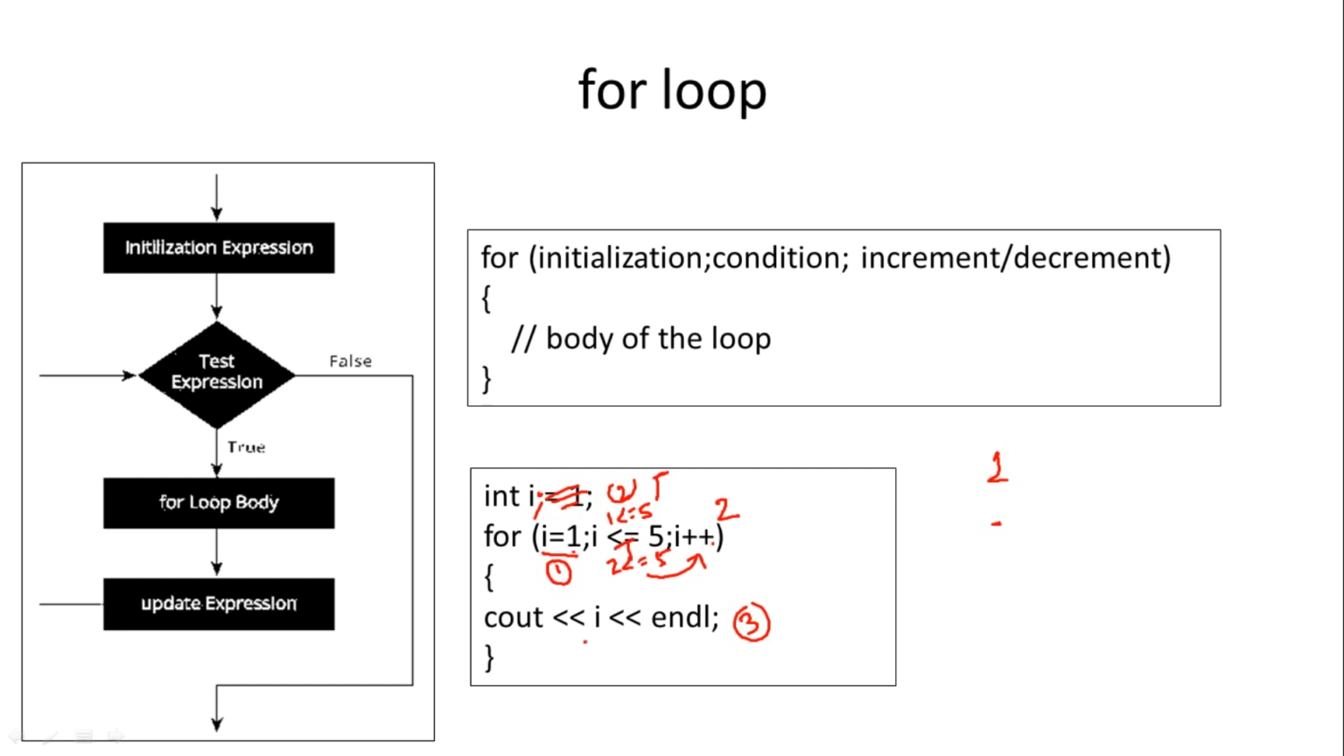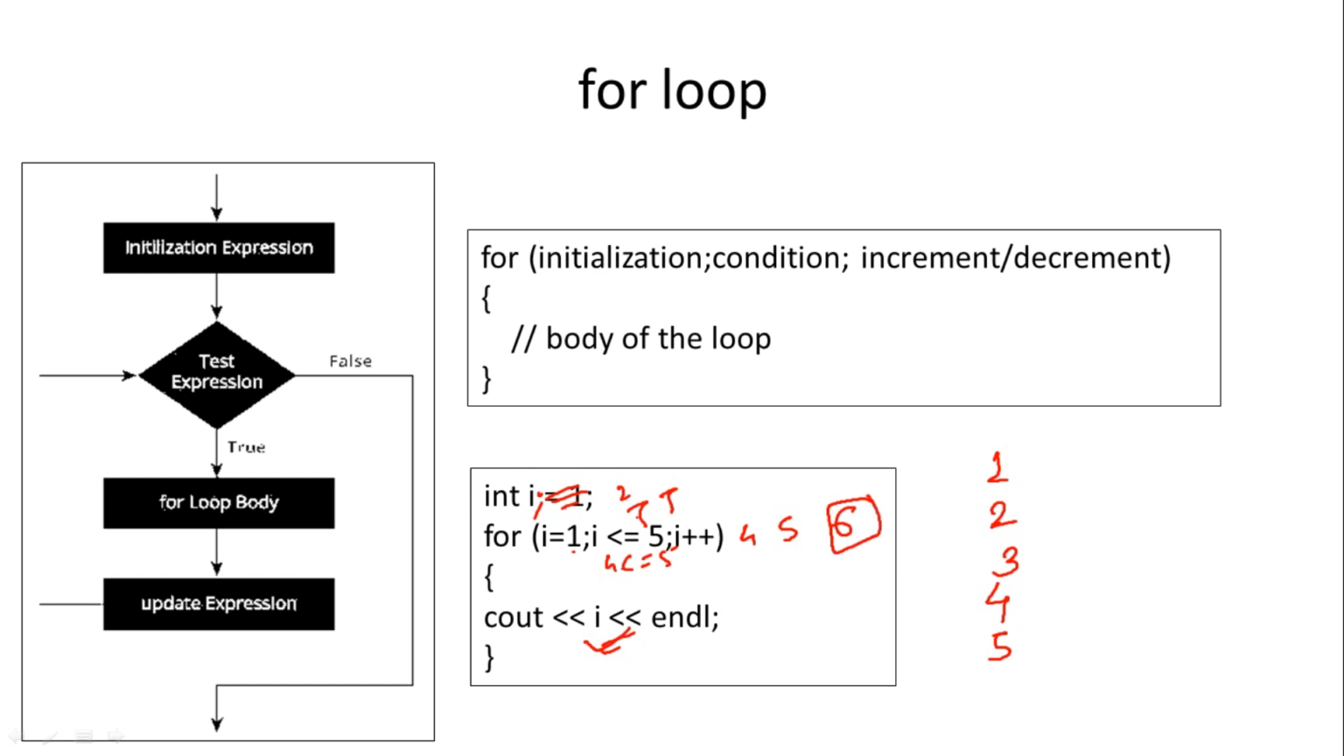So if it is true, again execute the cout statement. So 2 will be printed. Then I++ again, so I will become 3. 3 less than equal to 5, yes. So 3 will be printed. Next I++, I will become 4. 4 less than equal to 5, true. So then 4 will be printed. Then I++, I will become 5. 5 less than equal to 5, it is true. 5 will be printed. Now I++, so I will become 6.